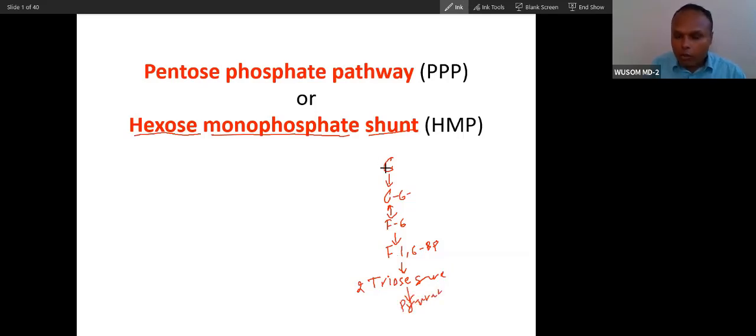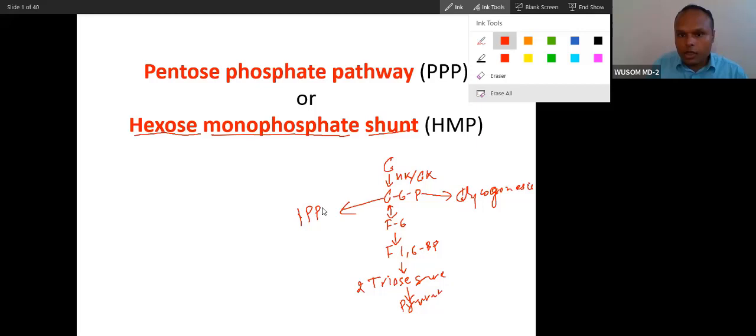Here, glucose 6-phosphate, as I told you, is formed at the beginning of glycolysis; this is the common reaction. Elsewhere it is done by hexokinase, in liver by glucokinase. It is the common step for 3 pathways: glycolysis, glycogen synthesis (glycogenesis), and the pentose phosphate pathway. Because it is not a direct pathway, it is called a shunt. I will tell you why.